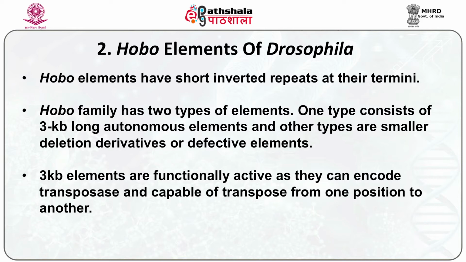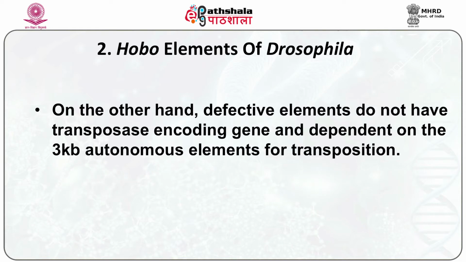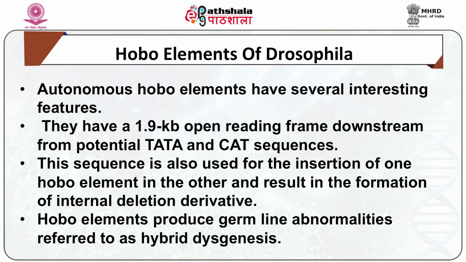3 kb elements are functionally active as they can encode transposase and are capable of transposing from one position to another. On the other hand, defective elements do not have a transposase encoding gene and are dependent on the 3 kb autonomous elements for transposition. Autonomous hobo elements have several interesting features.